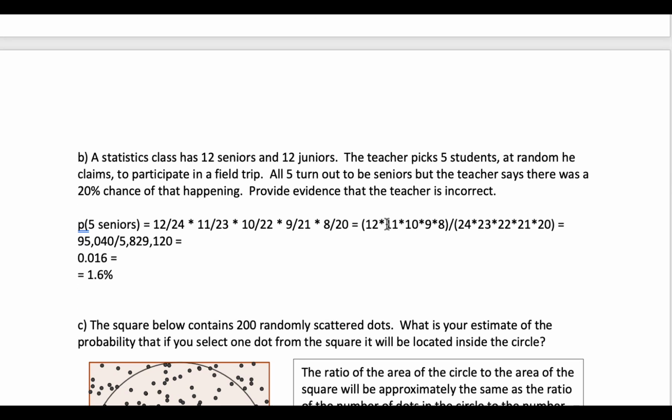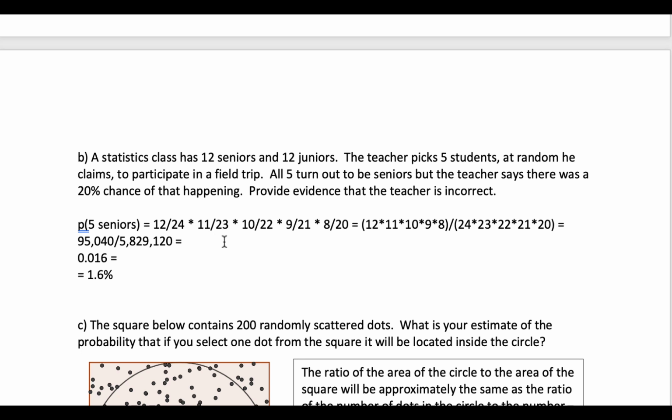For the next one, you're told that this class has 12 seniors, 12 juniors, and a teacher picks 5 students at random, he says, to participate in a field trip. All 5 turn out to be seniors. The teacher claims, well, that's not so improbable. There's a 20% chance of that happening. So we're going to provide evidence that the teacher's incorrect.